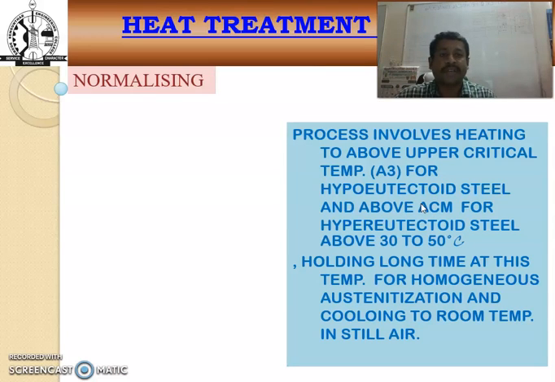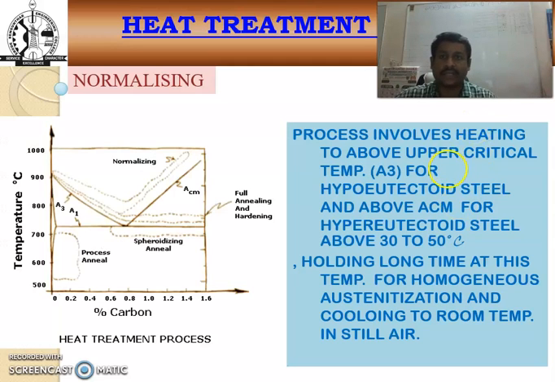Normalizing involves heating the steel above the upper critical temperature, that is A3, for hypoeutectoid steel about 30 to 50 degrees Celsius above it, holding at that temperature for a sufficient period of time to obtain homogeneous austenitization, and then slowly cooling in still air at room temperature. So that is called the normalizing process.